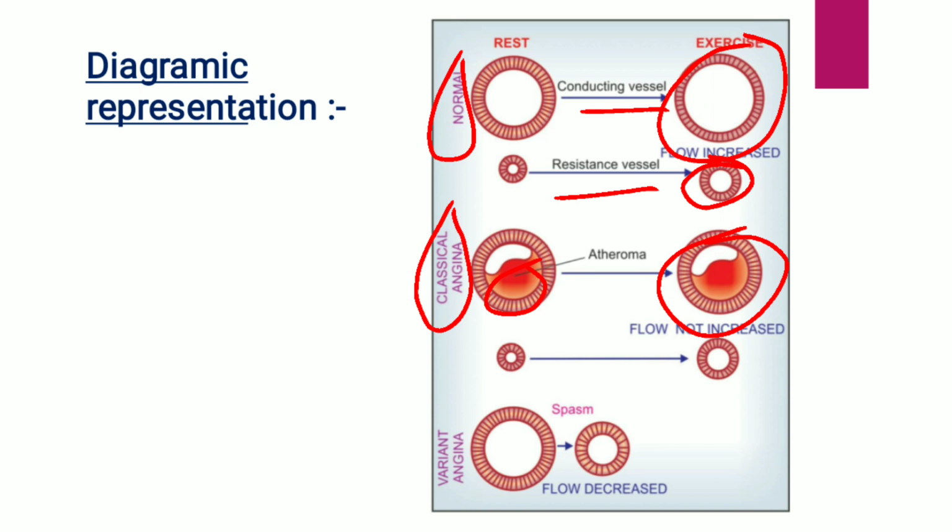Okay, let us see variant angina. Now in variant angina, there is spasm of blood vessels, resulting in decreased blood flow.